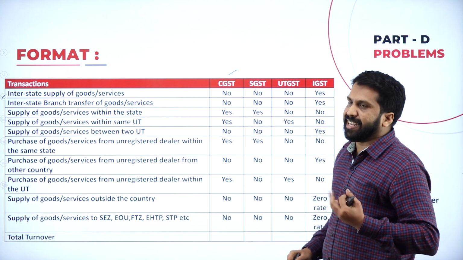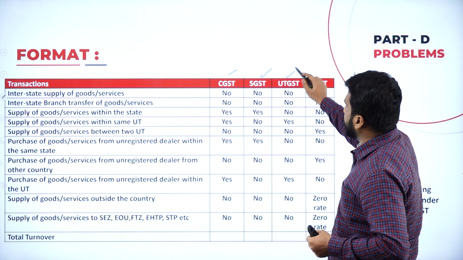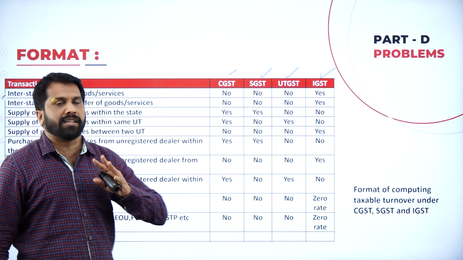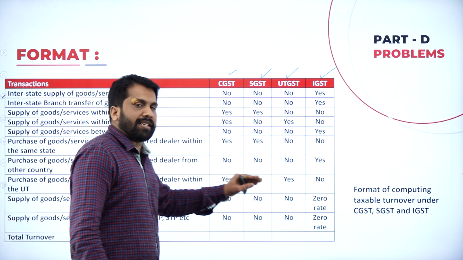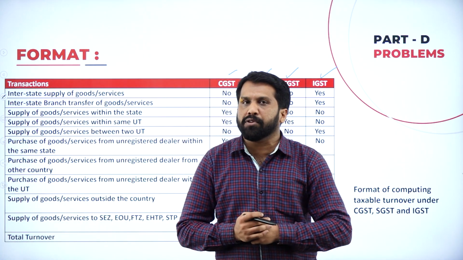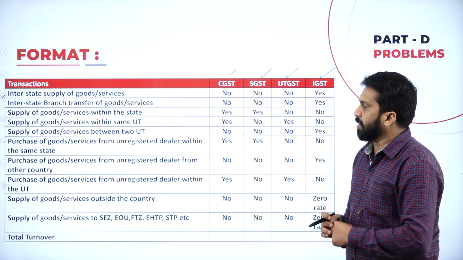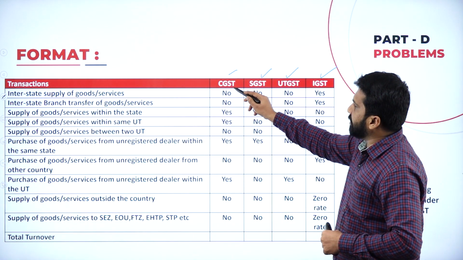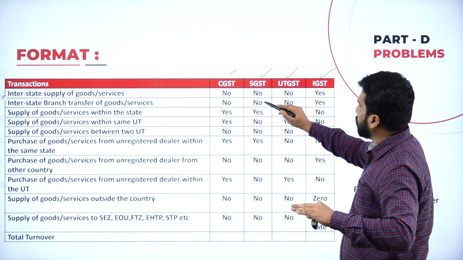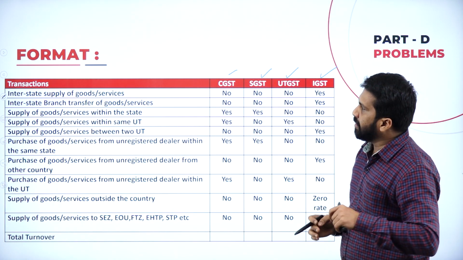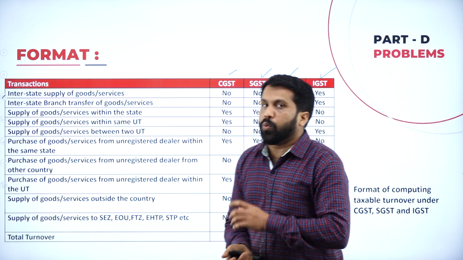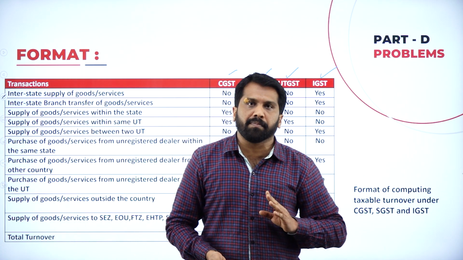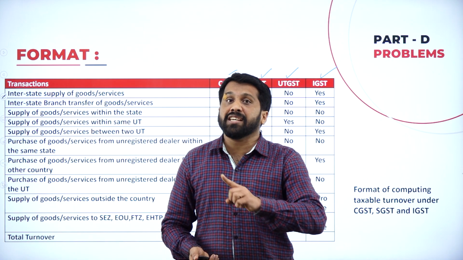See, CGST, Central; SGST, State; UTGST, Union Territory Goods and Service Tax; IGST, Integrated Goods and Service Tax. These are the formats we have, whether it is taxable or not. Instead of doing 10 problems, if you look at this format, you will understand better. Interstate supply of goods or services: for CGST, no tax; SGST, no tax; UTGST, no; but IGST, yes. Interstate means what? One state to another state. One state to another state, IGST will come. Within the state, CGST and SGST will come.